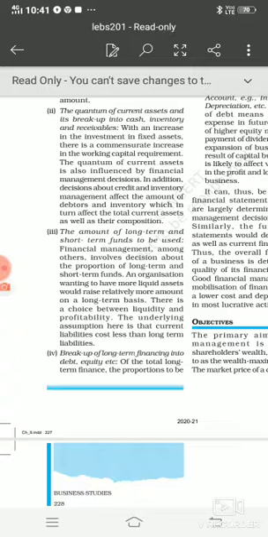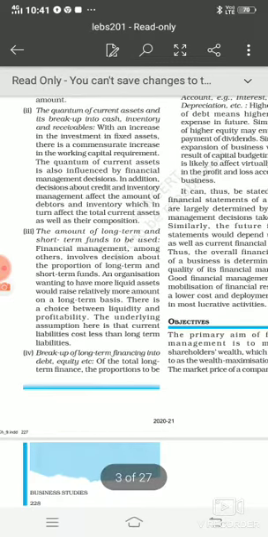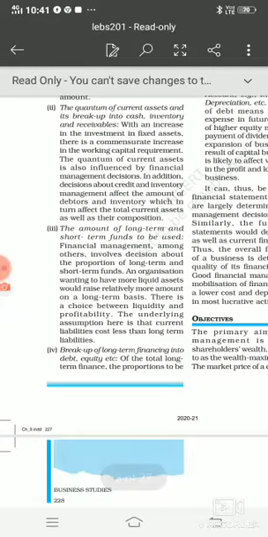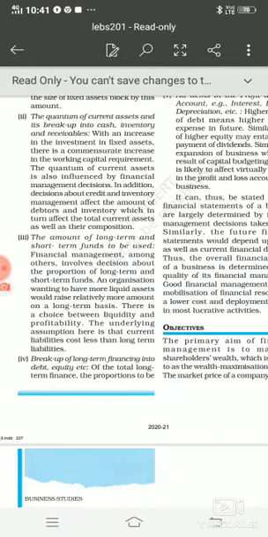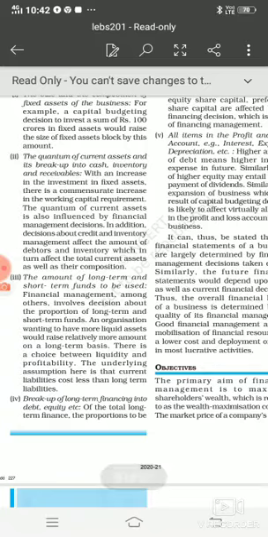Next is the breakup of long-term financing into debt and equity. This is a very important decision, where a business enterprise has to decide how much investment has to be done in long-term financing with the help of debt and with the help of equity. If we take debt, we need to pay interest. If we invest money with the help of equity, then we have to give dividend. So all these decisions need to be taken care of.